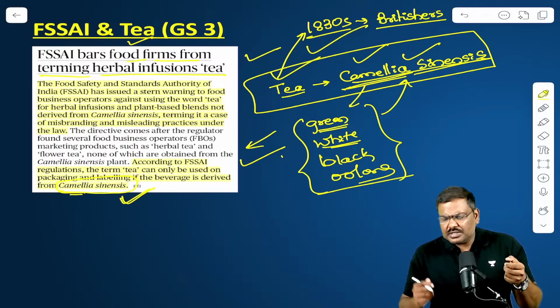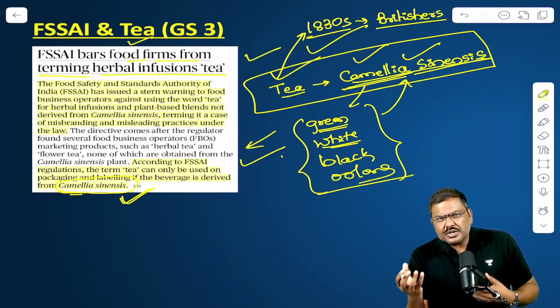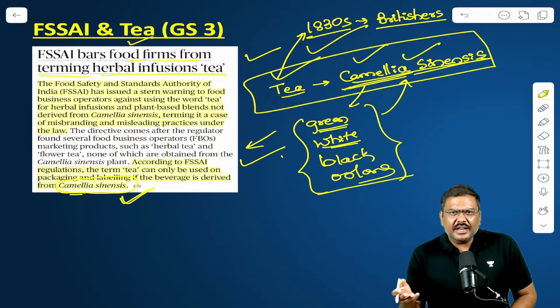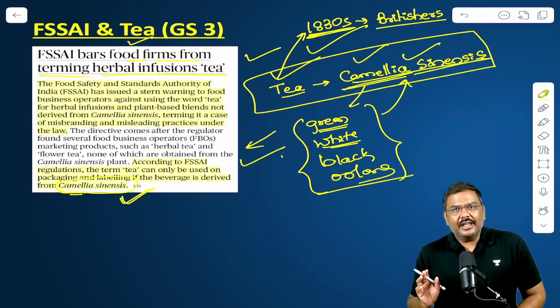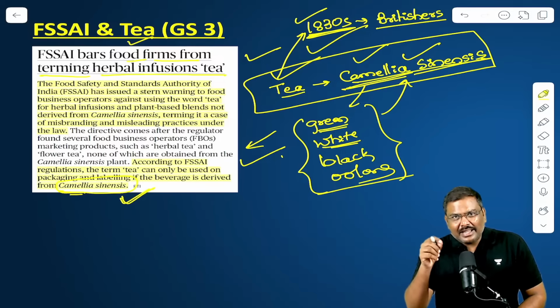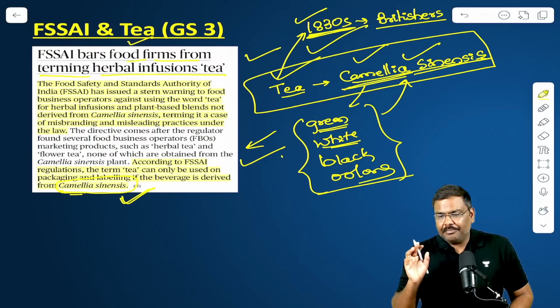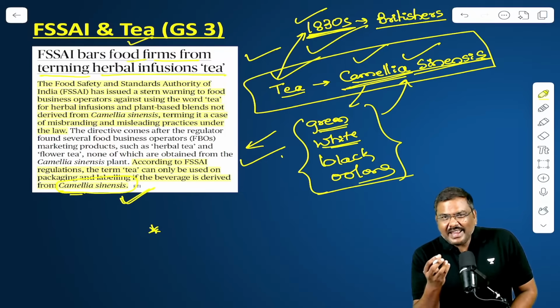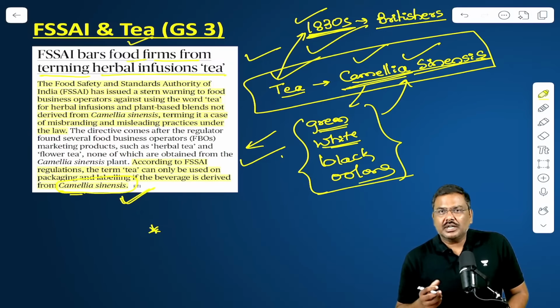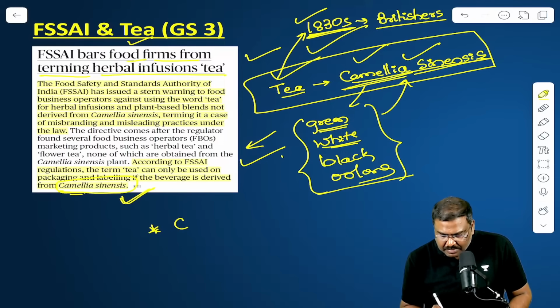Their argument was the monopoly over the production of tea. The majority of it comes from China, so we don't want to be dependent on them. Let's produce some of this tea in India. So that is the reason why tea plantation was done in India. This is point number 1. Point number 2: on what basis? Is there any difference in the chemical composition? If that question is asked, please remember this.